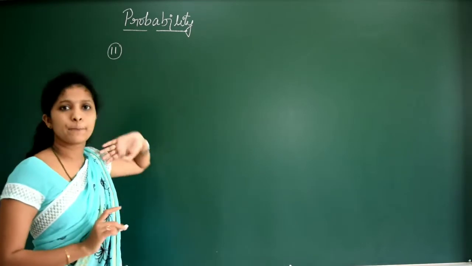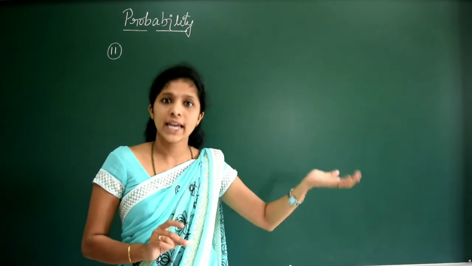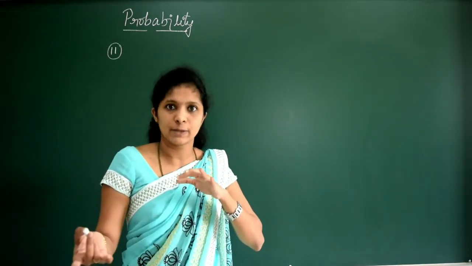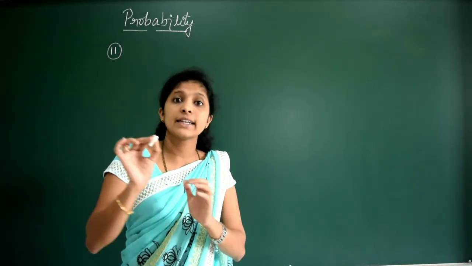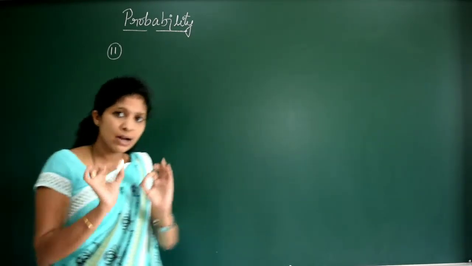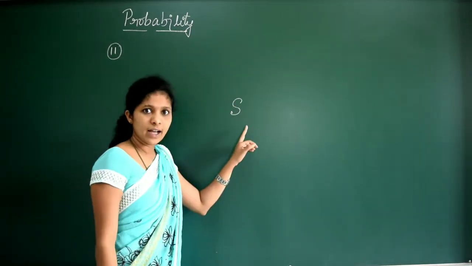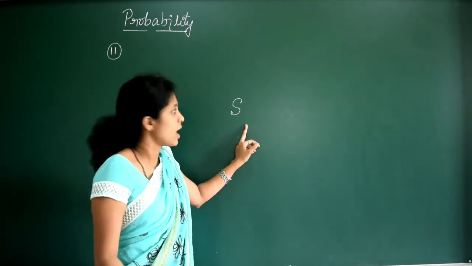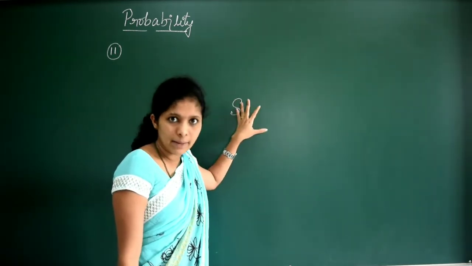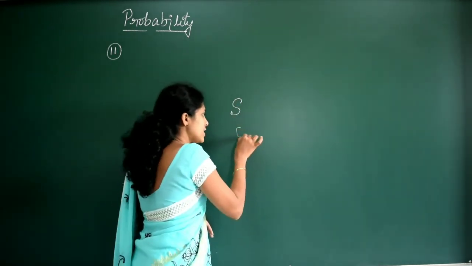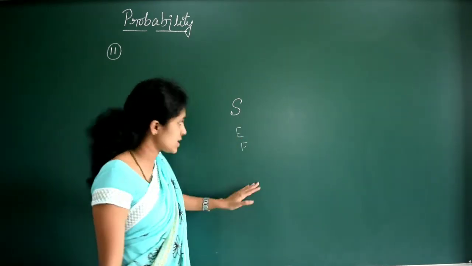First, what is meant by probability? Probability is a measure of uncertainty of any event occurred in a random experiment. And you have studied about the sample space. Sample space is represented by S, right? You have studied how to find the number of elements in the sample space. And you have studied about any events E or F and finding the probability of those events.